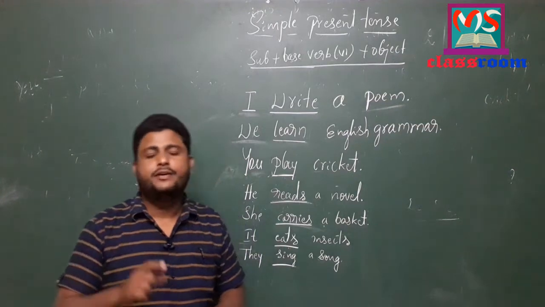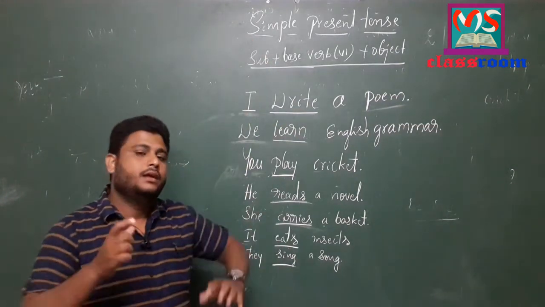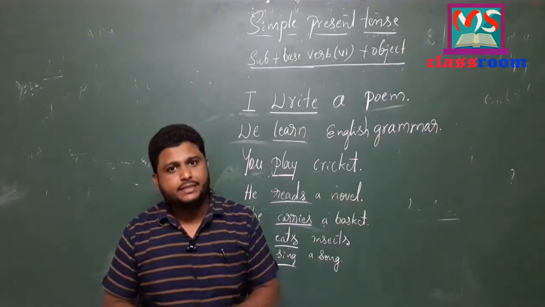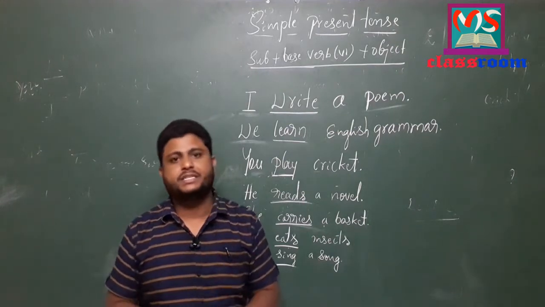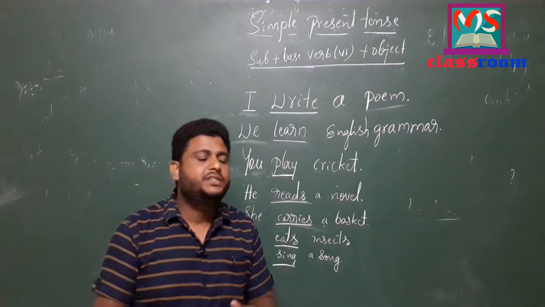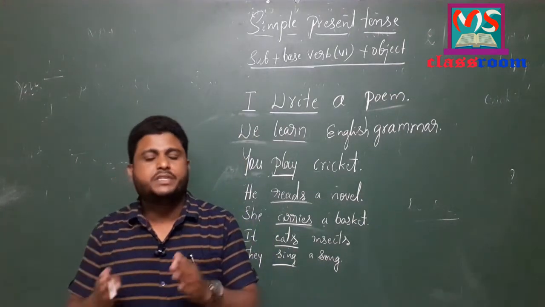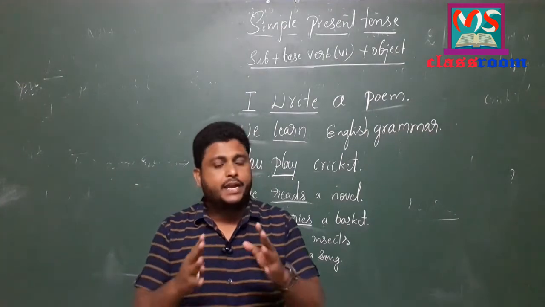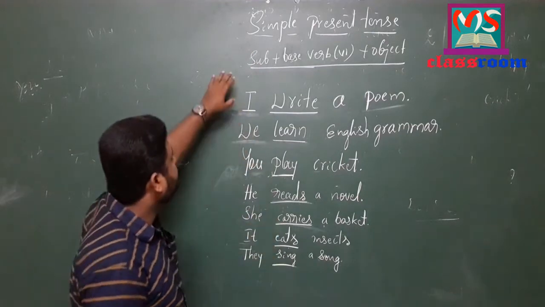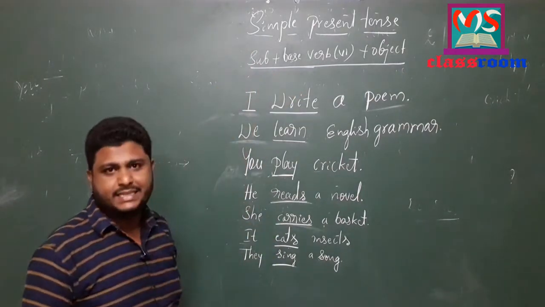Now let us move to the first type of present tense, that is simple present tense. Let us know the meaning of simple present. As I have told you, simple present tense is used to describe an action which takes place at present. For example, I teach English grammar. Here in this sentence, the action takes place at present. In order to know the complete information related to simple present tense, we have to follow the formula related to simple present tense and look at all these examples.